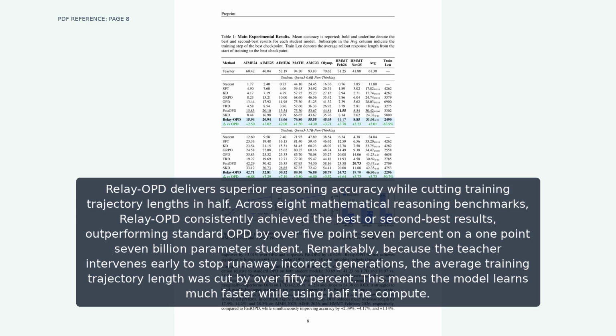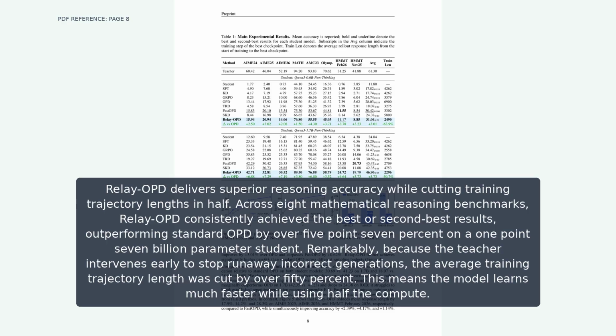Relay-OPD delivers superior reasoning accuracy while cutting training trajectory lengths in half. Across 8 mathematical reasoning benchmarks, Relay-OPD consistently achieved the best or second-best results, outperforming standard OPD by over 5.7% on a 1.7 billion parameter student.